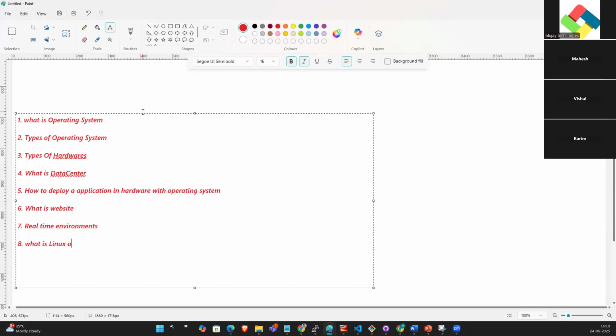What is Linux OS? To develop the Linux OS. Flavors of Linux and versions of Linux.